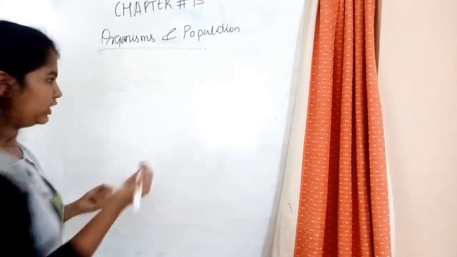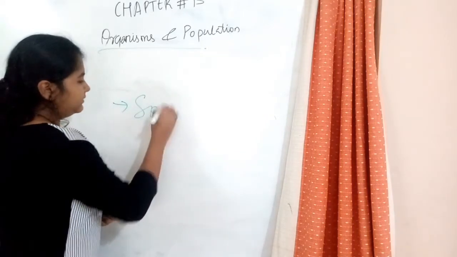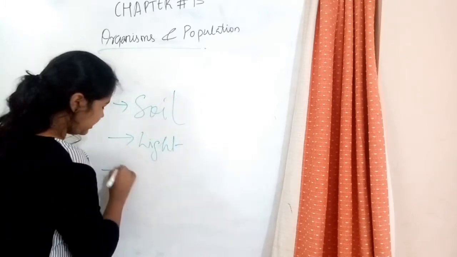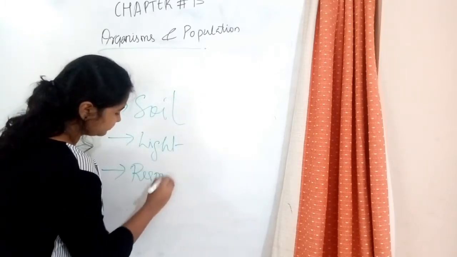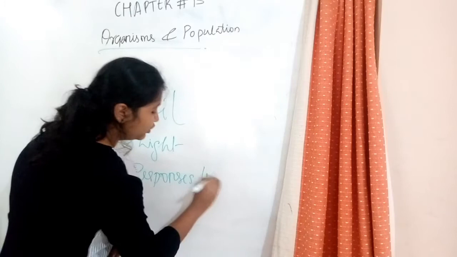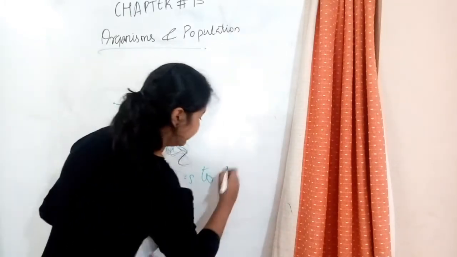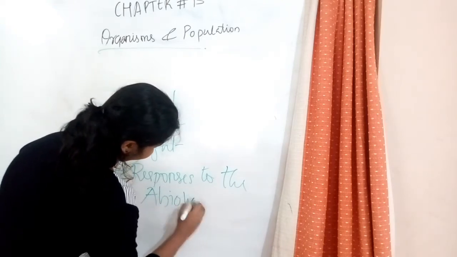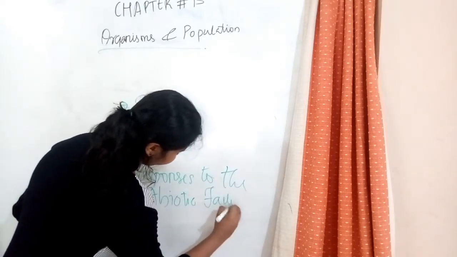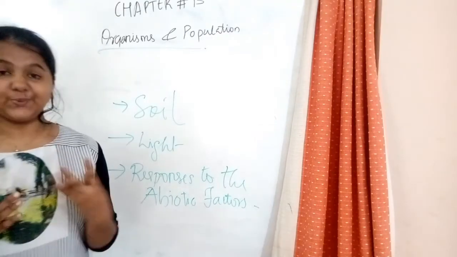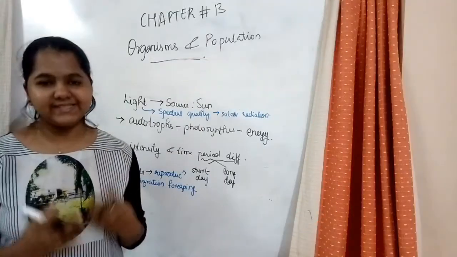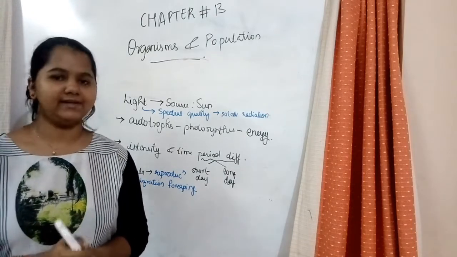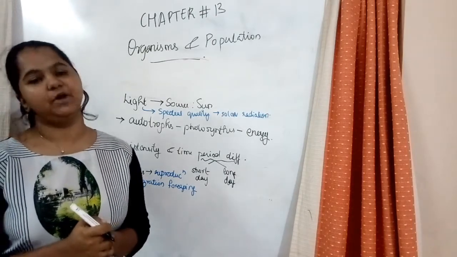In this session, what are we going to discuss? Soil and light, and also the responses to the abiotic factors. So why do we wait? Let's get into the chapter. First thing, as I told in the previous session, we'll be dealing with the rest of the two abiotic factors, and next the responses to these abiotic factors.